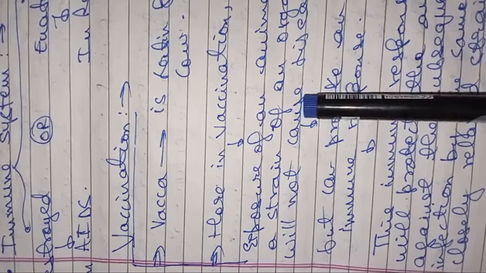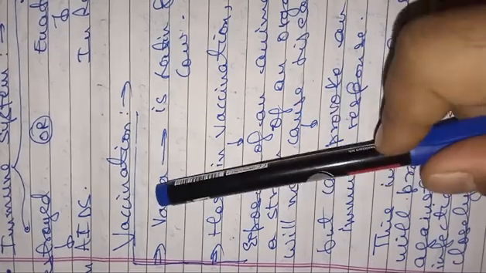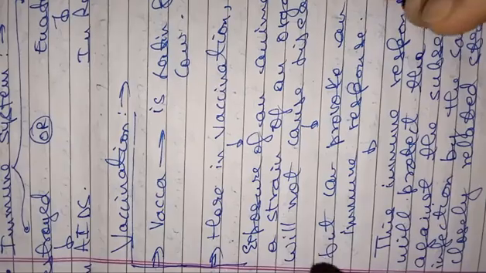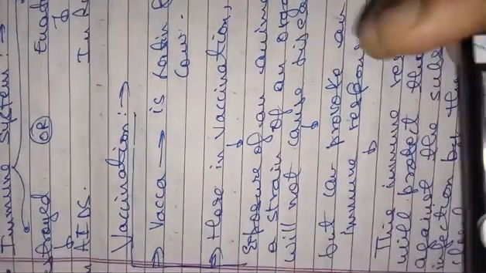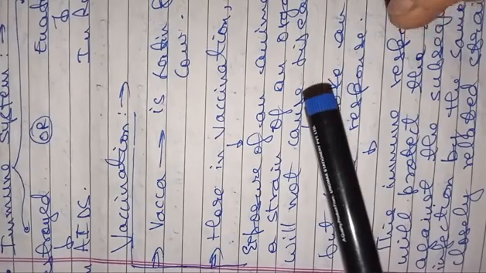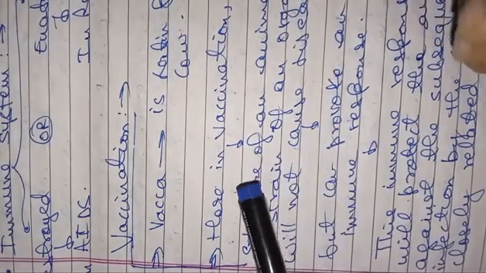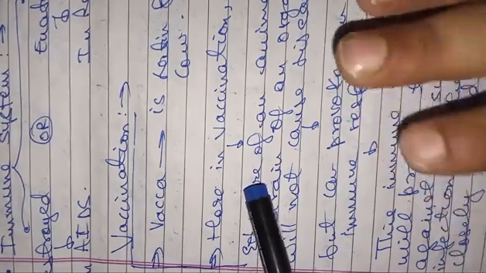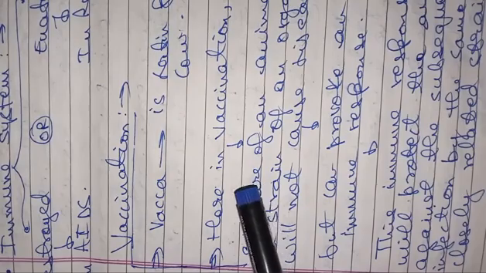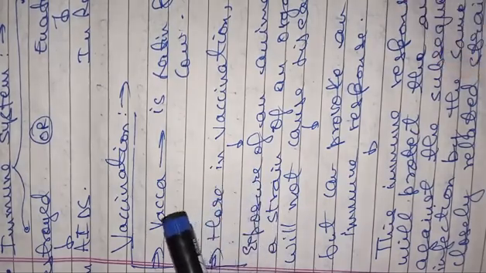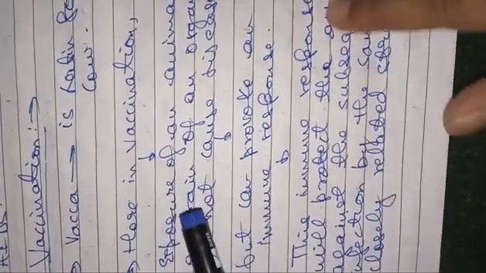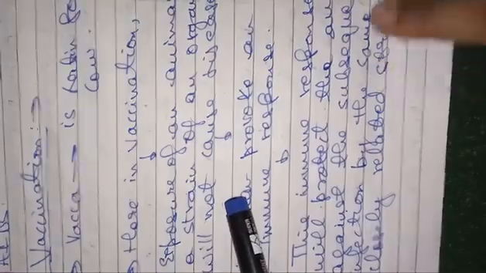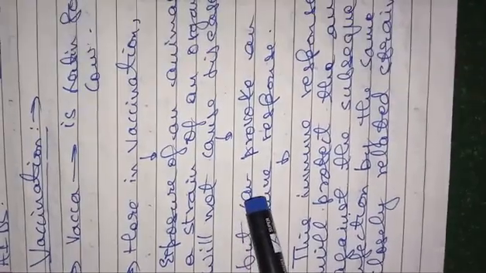So this is the principle behind vaccination. We expose an animal to a particular strain of a microbe which will not cause disease, as we know, but that will provoke an immune response in the animal. That is the principle or definition of vaccination. Now this immune response will protect the animal against subsequent infection by the same or closely related strains.